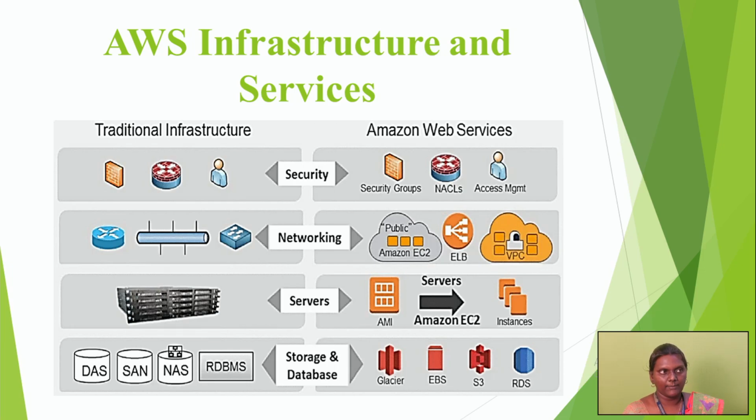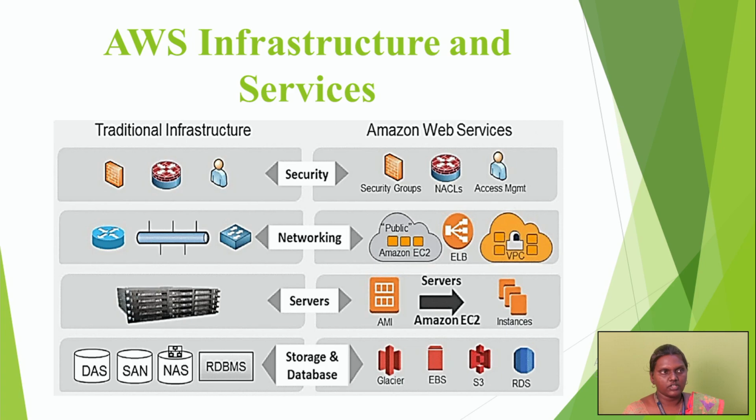But in the networking platform, in the traditional infrastructure we see routers, workflows and so on. In Amazon Web Services it will include the public Amazon EC2 networking platform. Various services can be used in that networking platform. Then through ELB it will be provided to the VPC, through which various users can use it.